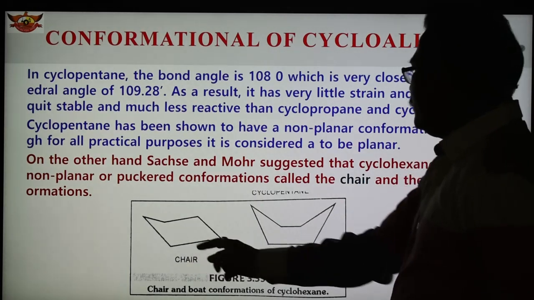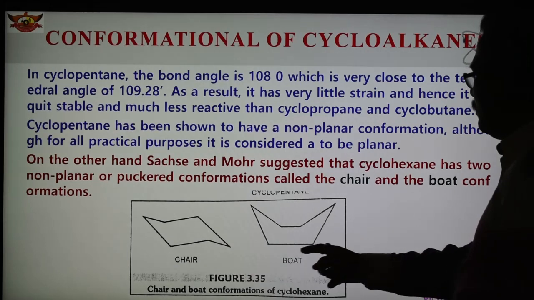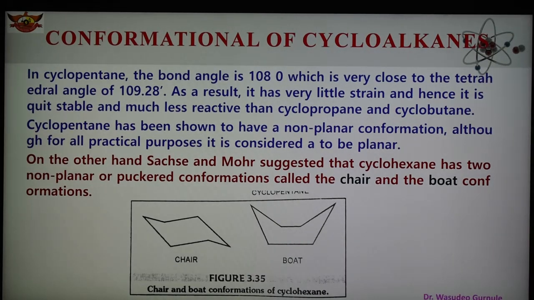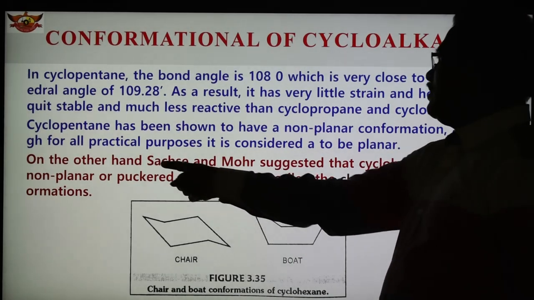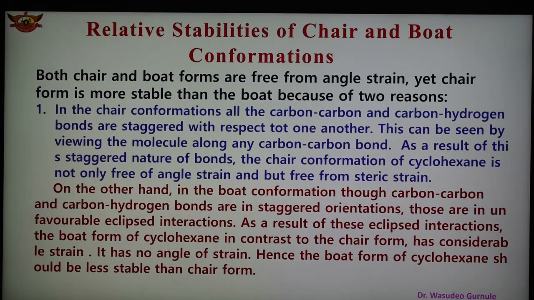This is the chair form, which looks like a chair, therefore it is known as the chair form, and this is the boat shape. These are the two conformations of cyclohexane suggested by the scientists Sachse and Mohr, the chair form and the boat form. Now we have to see which one is more stable, the chair form or the boat form. So we are going to discuss the relative stability of the chair and boat conformations here.